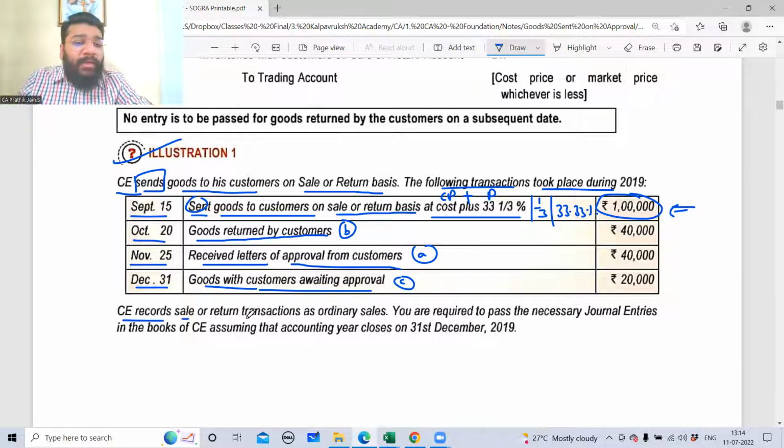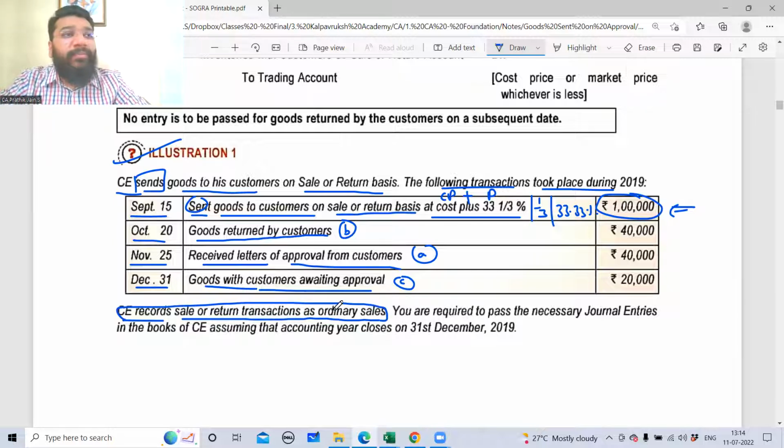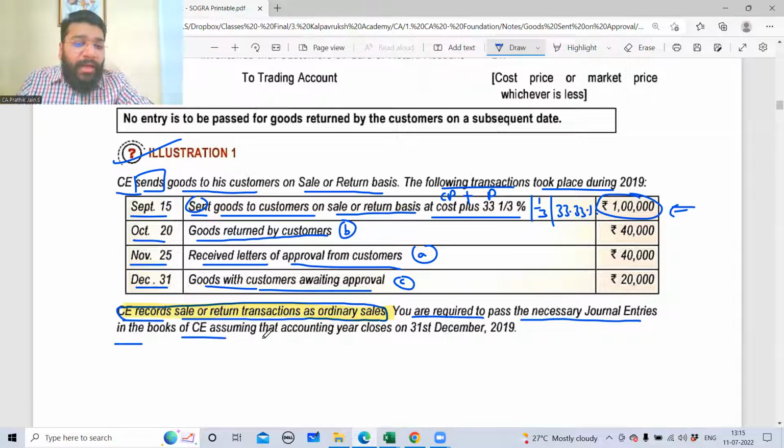C records sale or return transaction as an ordinary sale. What is this line trying to indicate? Which type of question is this? Is this casual, frequent, or numerous? Casual. So this is the highlight, guys. Take your highlighter and mark this point. This is an indication that this is a casual transaction. You're treating it as an ordinary sale. You are required to pass the necessary journal entries in the books of CE, assuming the accounting year closes by 31st of December.